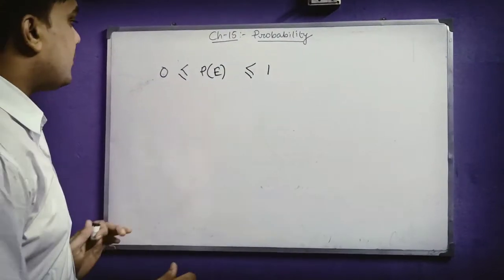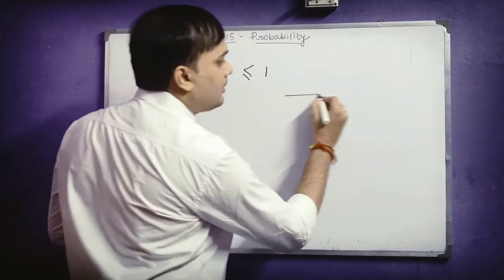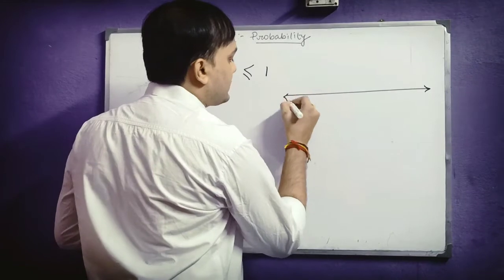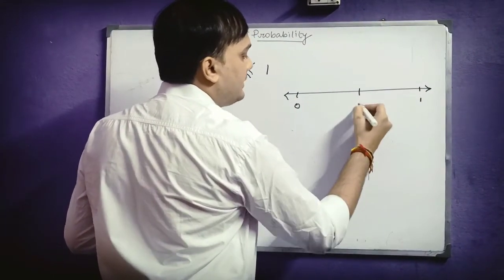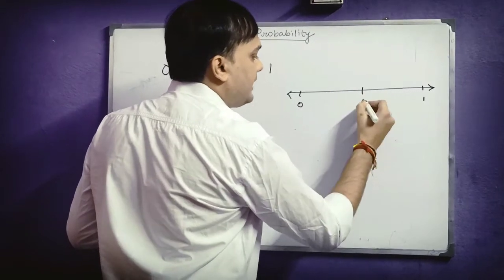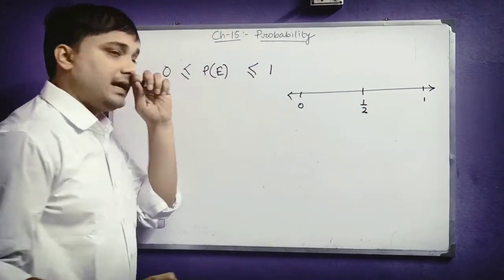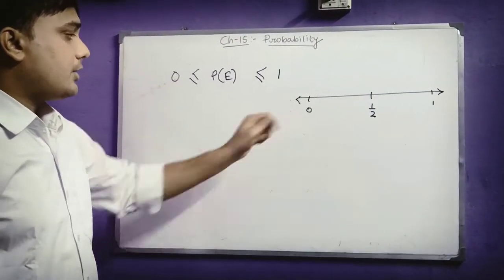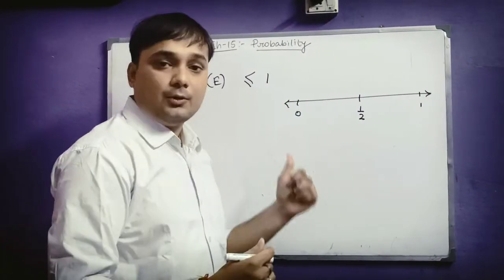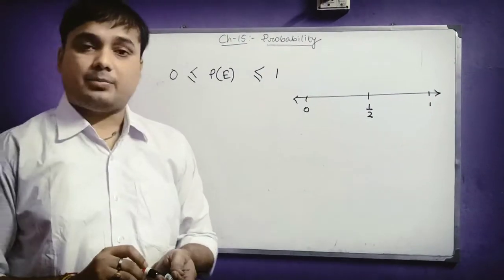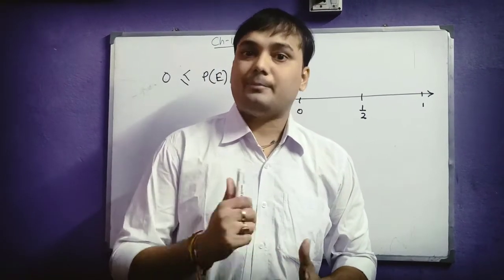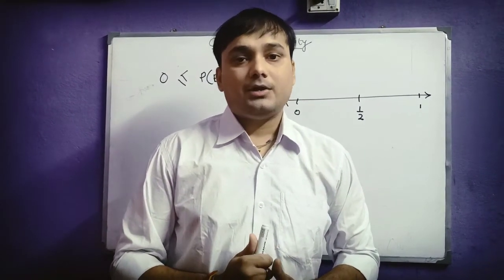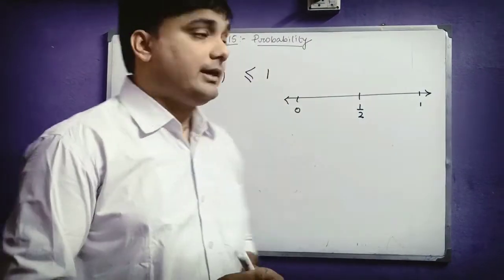So let us draw a number line to understand it more nicely. Suppose this is 0 and this is 1, and suppose this is exactly between 0 and 1, we say 1 by 2. Here you can see this is 0. If I give you an example, what is the probability that a mountain can fly?